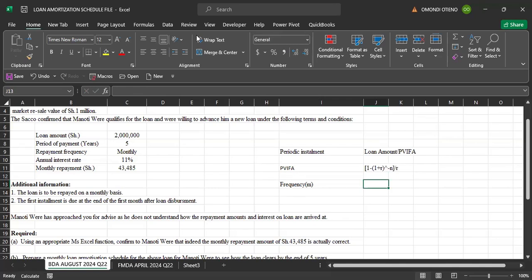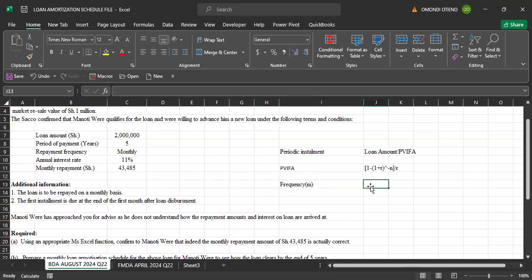Frequency. How frequent is this loan paid for? Is it on weekly basis? Is it on semi-weekly basis or bi-weekly? Is it on monthly basis? Is it on semi-annual basis? Let's see what is done. So additional information number one, we are being told the loan is to be repaid on monthly basis, right? So our frequency is represented by letter M, that is monthly basis.